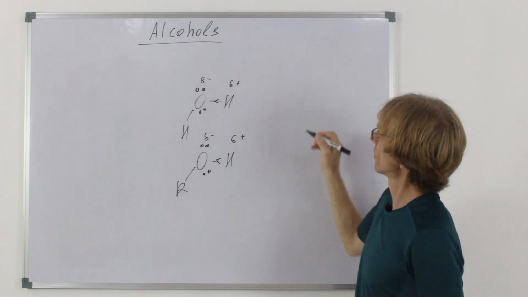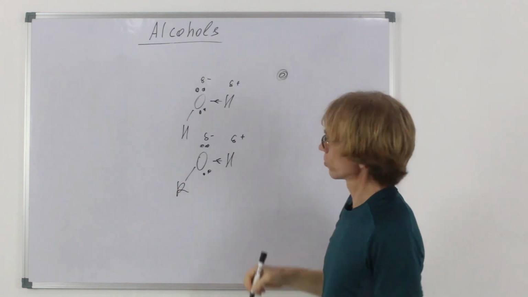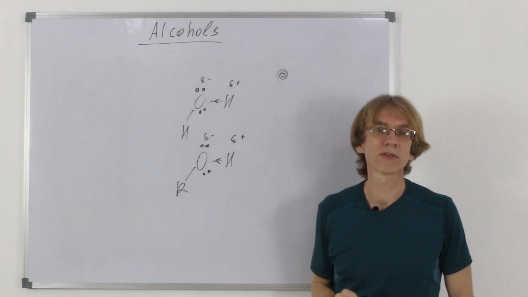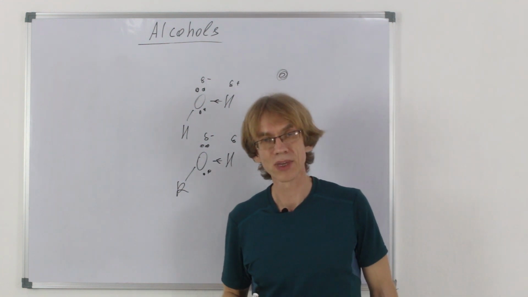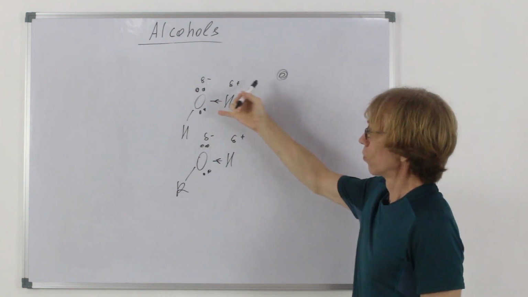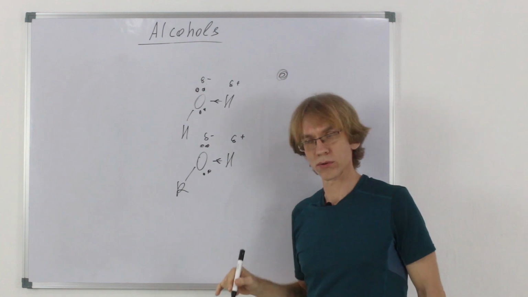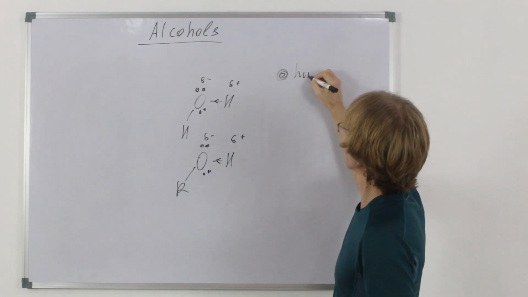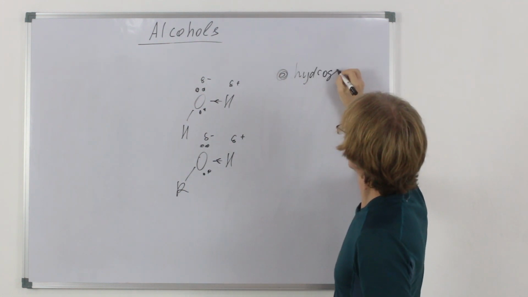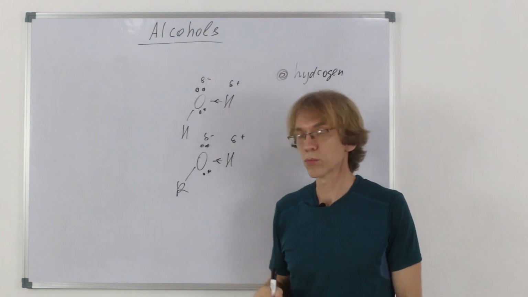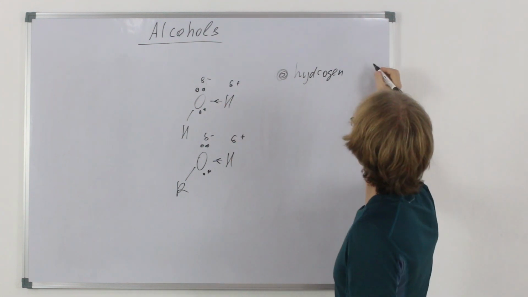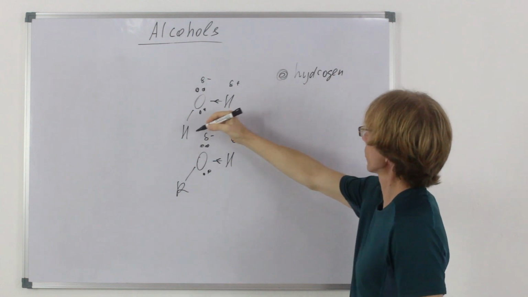And let's list them all, because we know something about water, so it would help us to understand alcohols a little better. First thing, water can form hydrogen bonds, alcohols can form hydrogen bonds. For that, they have everything that is needed, because for a hydrogen bond you need hydrogen attached to a small electronegative atom.